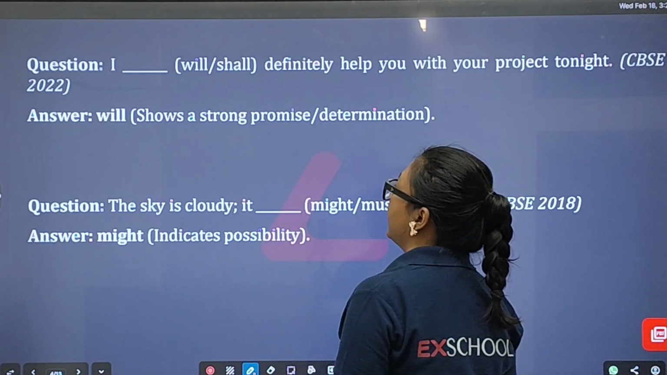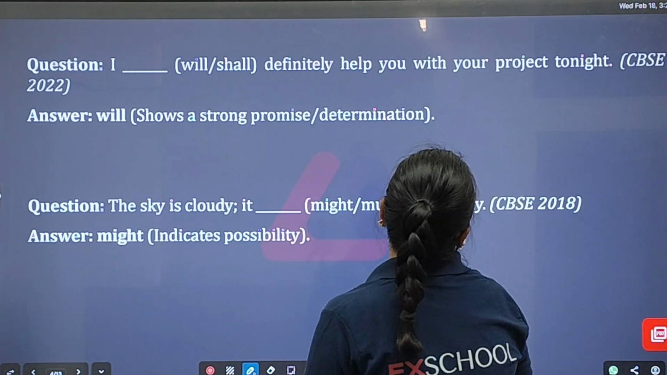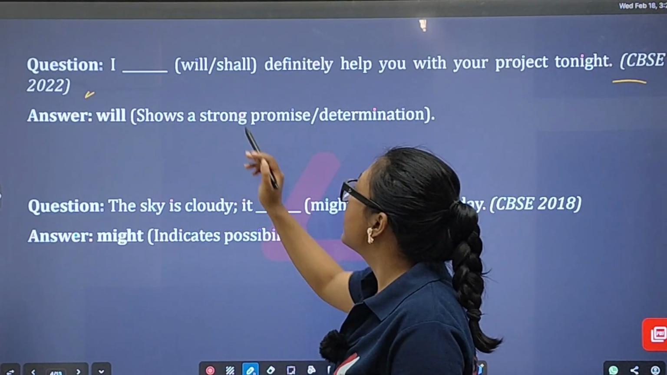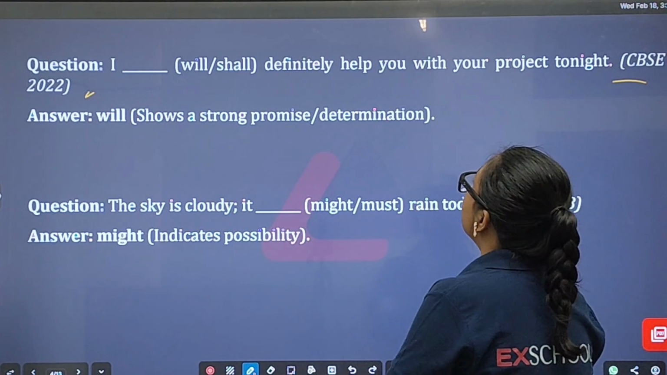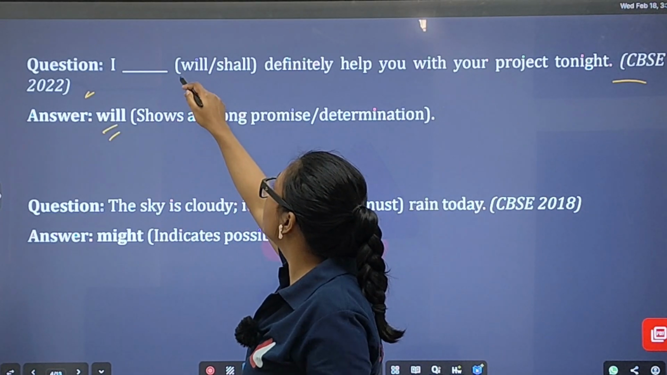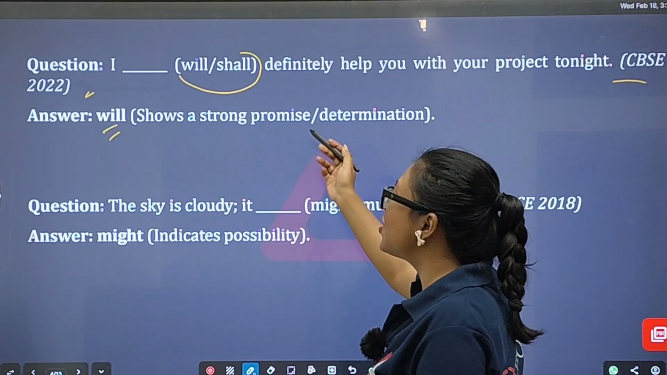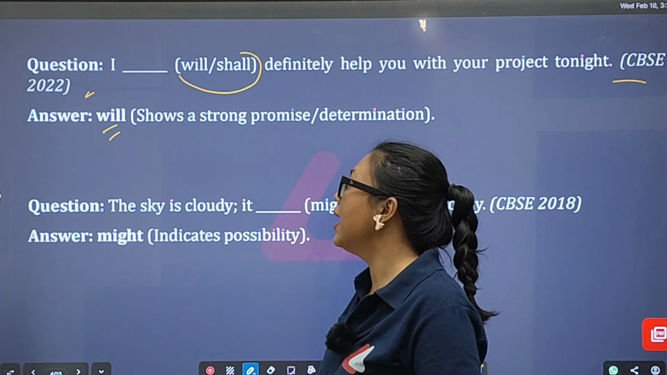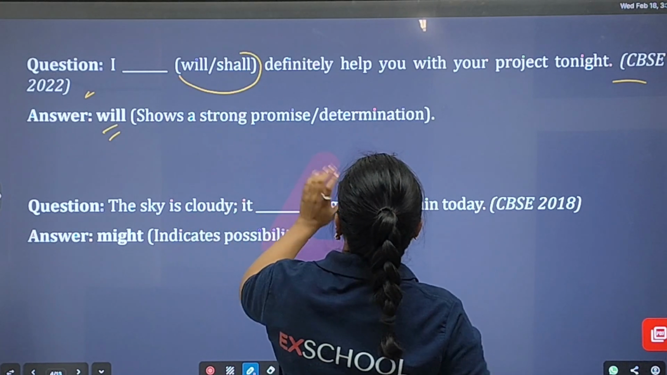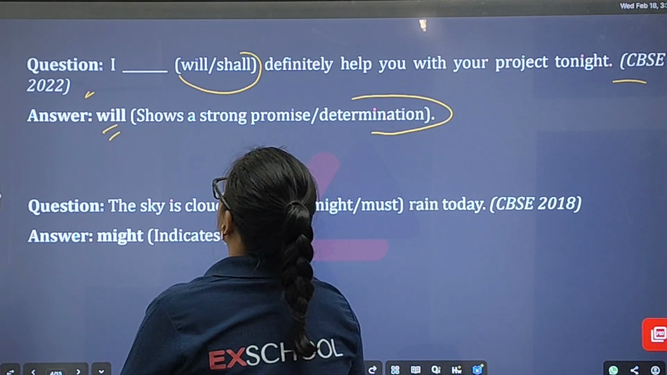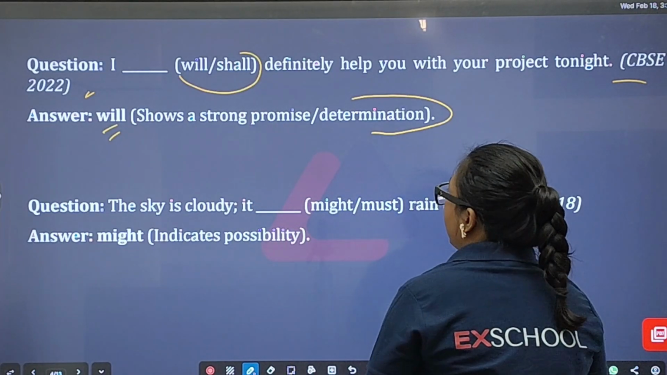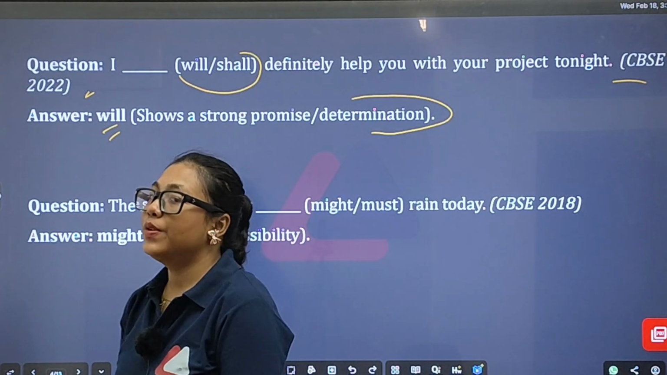Then next slide. This question was asked in the CBSE 2022 question paper. All right, it's a days over there. Will shall definitely help you with your project tonight. Definitely will. It's I will. We often use will with shall. You can also use shall with I, but why do we use will here? It shows a strong promise, that is determination. So determination. I will definitely help you with your project tonight. Okay, I hope it's clear for you.